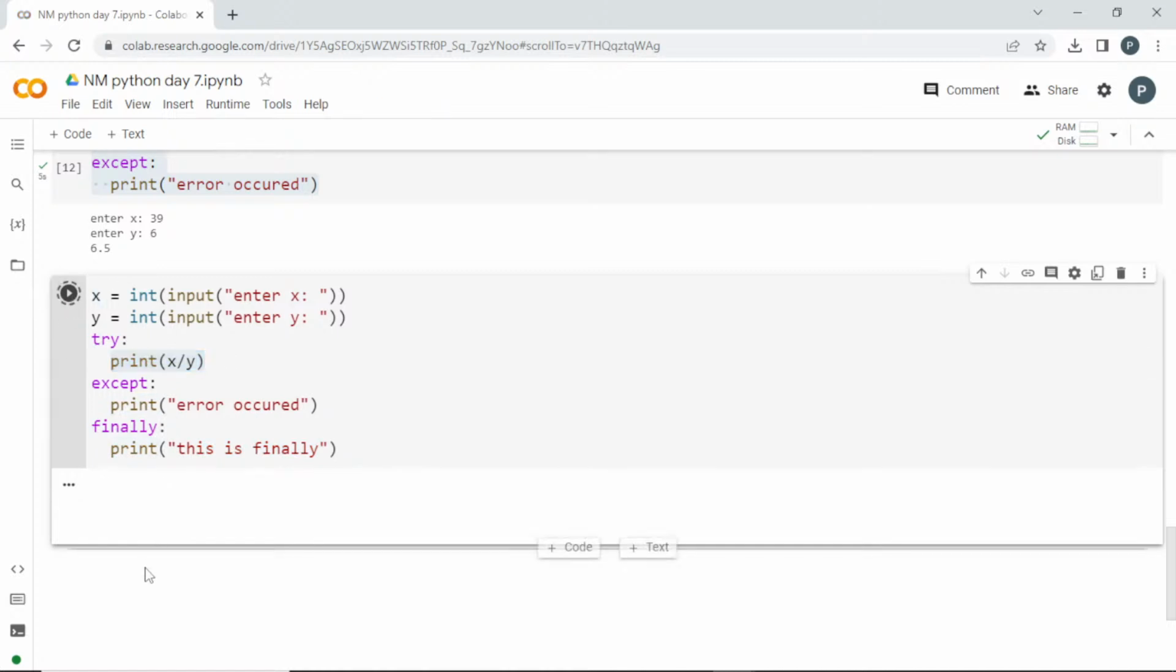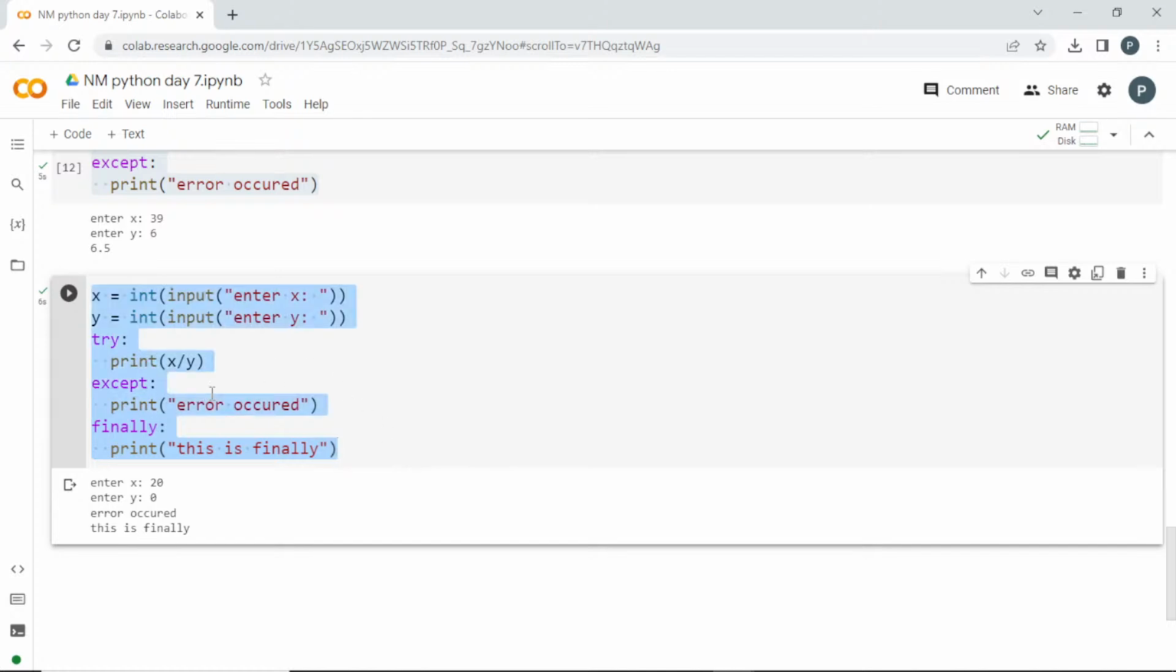If I go into this and enter some case where the error will occur, like 0, if I add the value of y as 0, see here it is printing except and finally also. So from this what you can understand is that the finally statement will be executed whether you go to the try or except. Finally will be executed finally. That's what the meaning of this finally is.